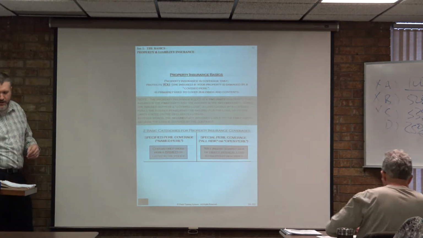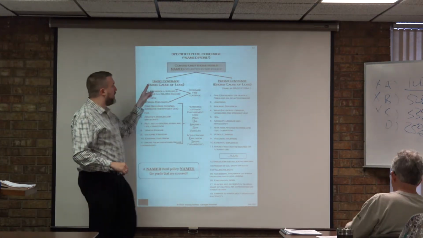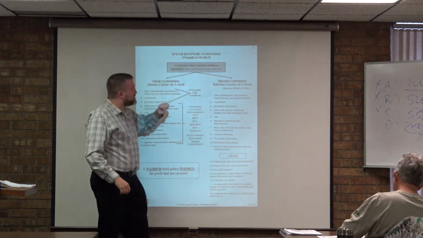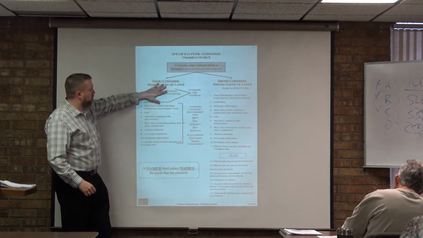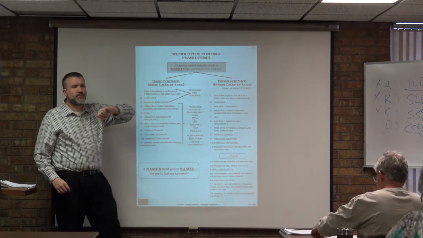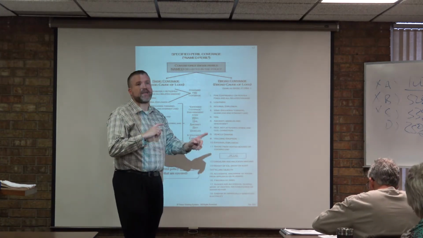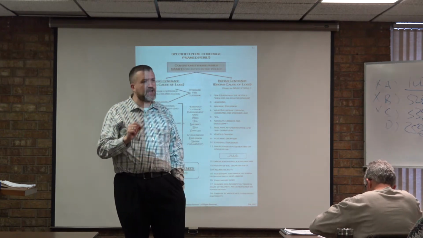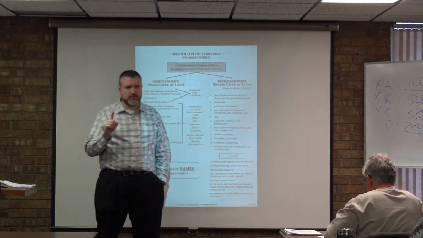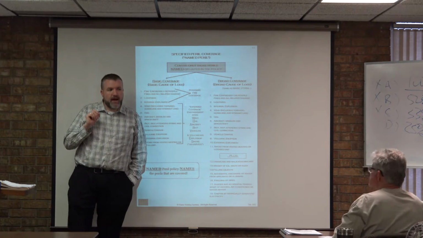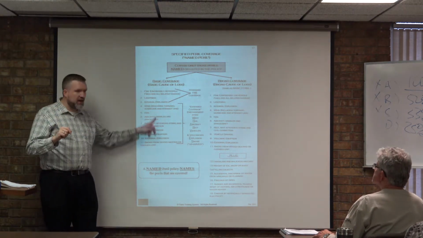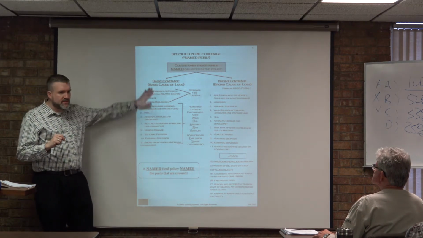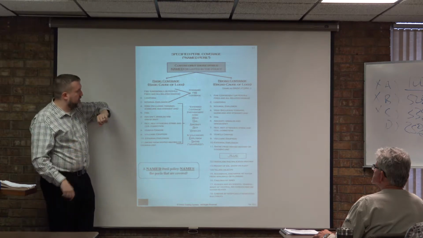And there's two different categories, and you need to know both of them. They're identified here underneath basic and broad. But we're going to break down basic coverage here first. The most simplistic kind of coverage you can get in the United States for your property is called basic. It doesn't get any worse. No one can buy property insurance and get any worse than this coverage right here. This is the most simplistic, cheapest coverage you can get.